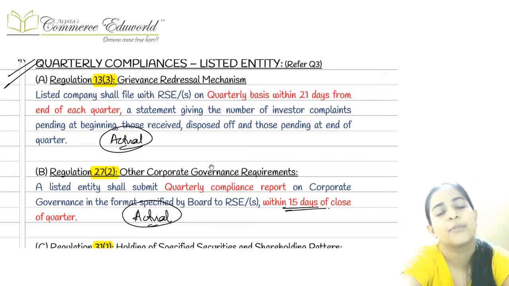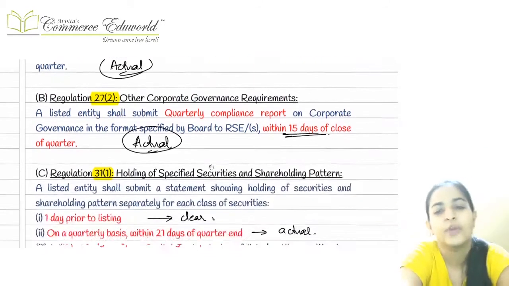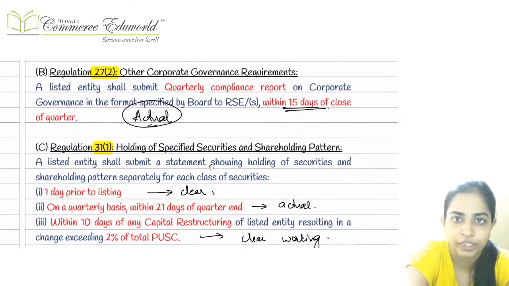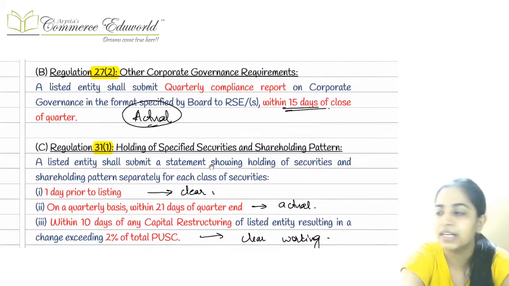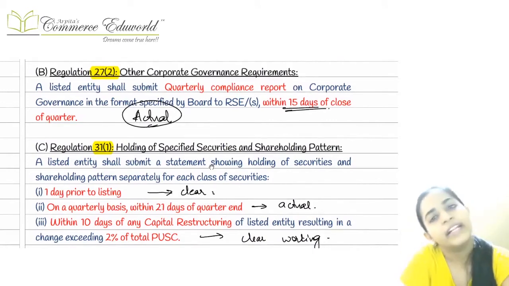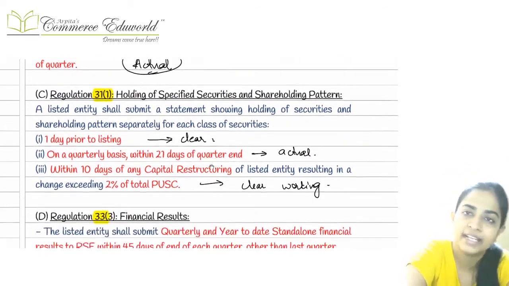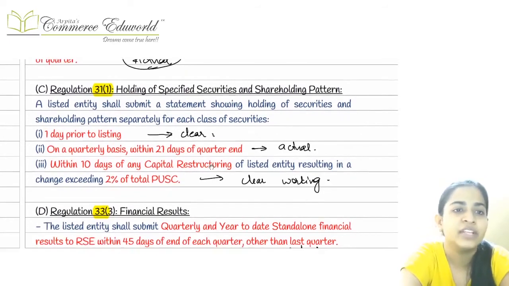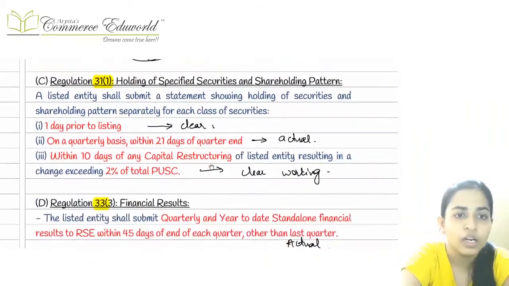This reporting we are supposed to do to the recognized stock exchange within 21 days from the end of the quarter. Right. Second one is other corporate governance requirements. If RAC says that you have to do some other reporting also, then we'll have to do that other reporting to the recognized stock exchange within 15 days from the end of the quarter.